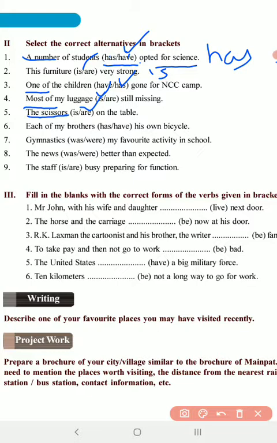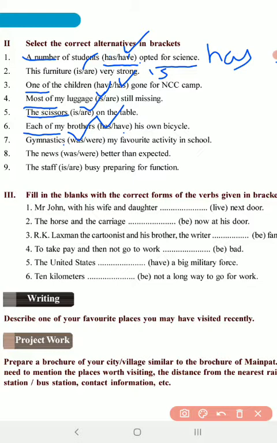Then each of my brothers. Just like one of, most of, we use only a singular verb, and therefore each of my brothers has his own bicycle. Not have, only has. Each of my brothers has. Gymnastics, so we use only a singular verb. Gymnastics was my favorite activity in the school.